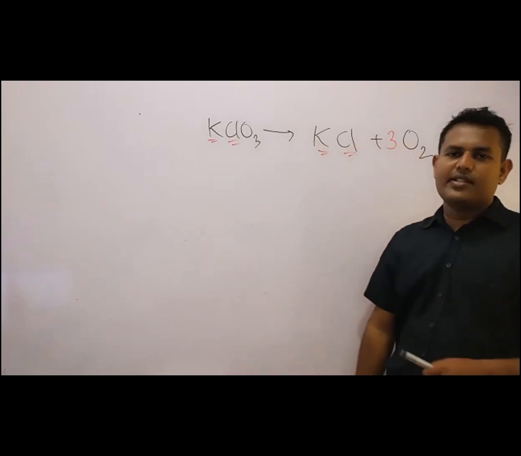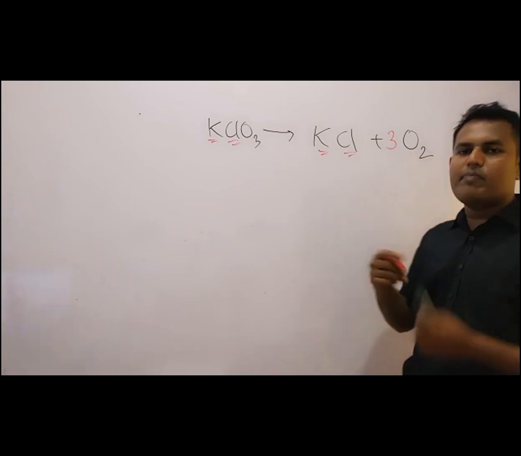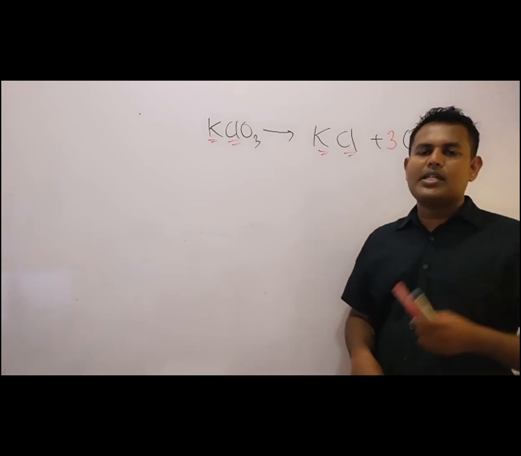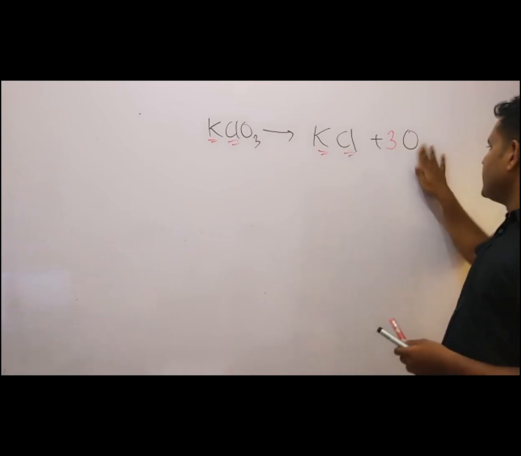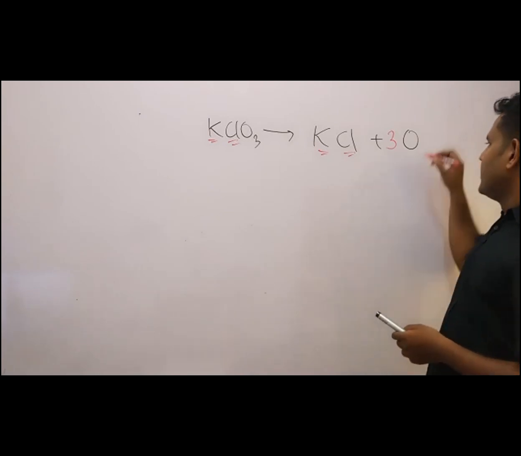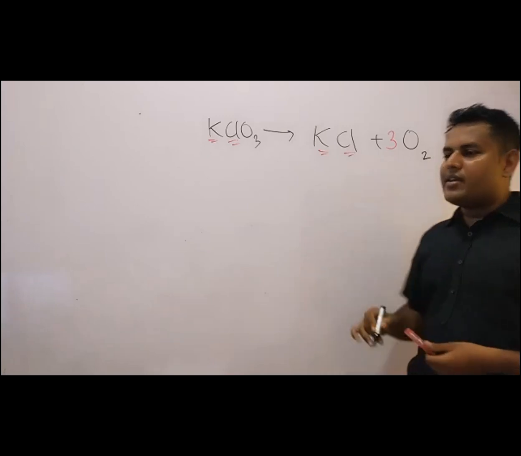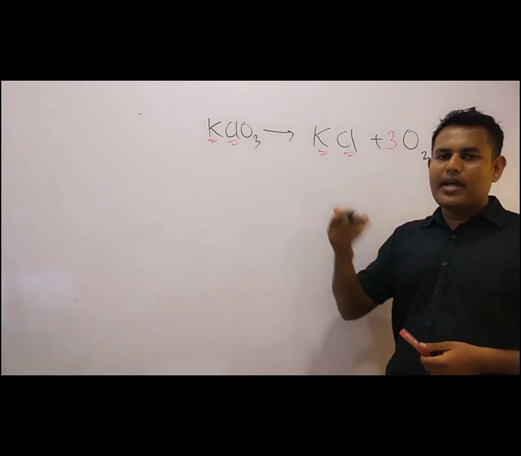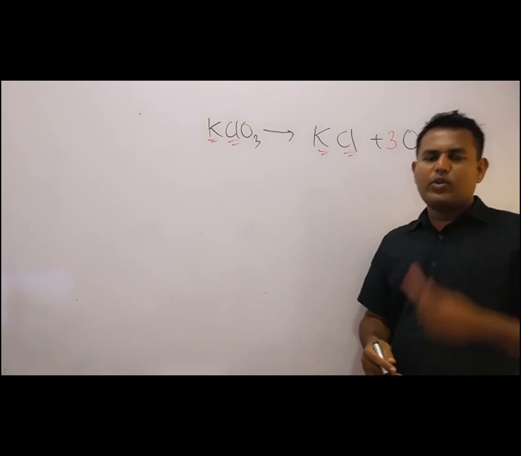How to balance it? There's a specific method. When I am writing 3 here, why is it not balanced? Because 3 into 2 becomes 6. So can you do it like this, erasing that? No, so we are keeping it. How to avoid that multiplication? Now 3 was multiplied by 2. How to avoid it? What can you do?